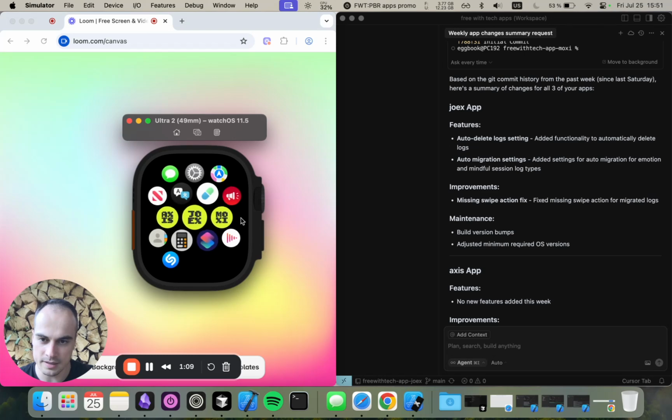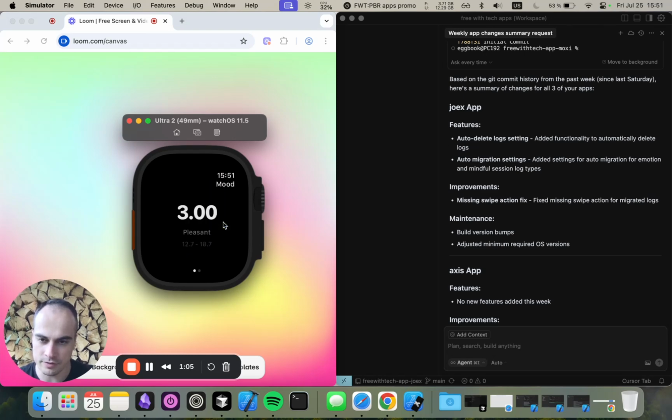But the Moxi here is for data reading. So it reads the Apple Health data and visualizes that in a single number, so that I can easily rewrite it into my paper journal, because that's a metric I'm tracking manually. I've been doing them manually till this point. This simple utility app is just to help me streamline the analog journaling process during the reflection, so I don't have to count it manually.